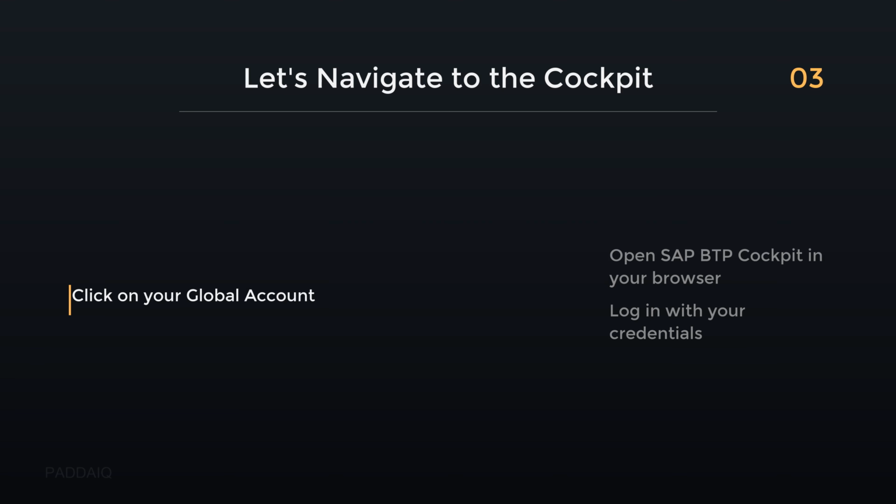Click on your global account. This is the top-level container that holds all your BTP resources and projects. For instance, if your company Cloud Innovations has a global account, you'd select it to manage all related development and subscriptions. This action is your starting point for accessing and administering your cloud environment.